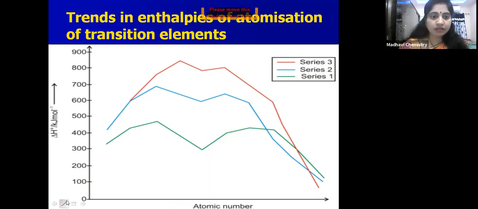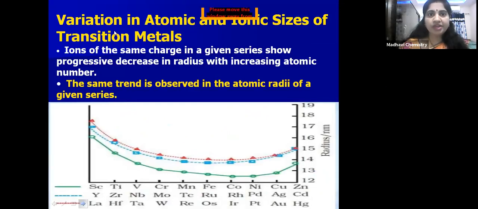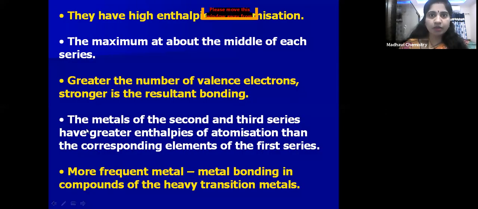See, children, they have high enthalpies of atomization, with the maximum at about the middle of the series. The greater the number of valence electrons, the stronger is the resultant bonding. That's why at the middle the atomization enthalpy is more, because interatomic metallic bonds are strong at the middle, because the number of unpaired electrons is more.